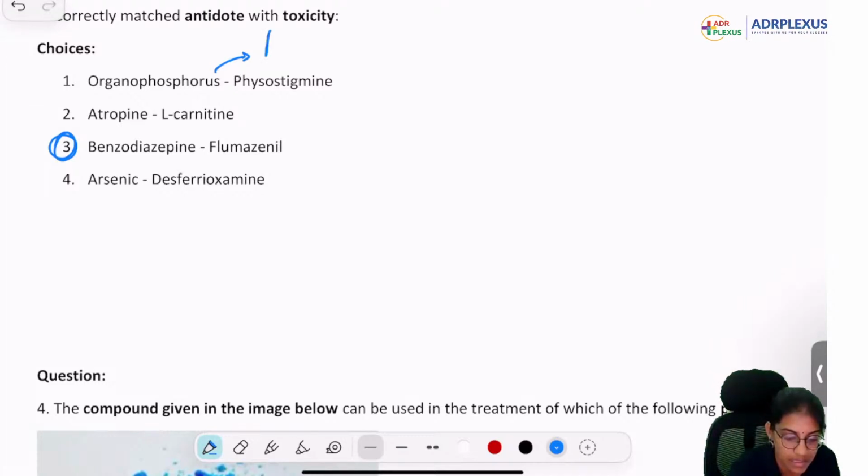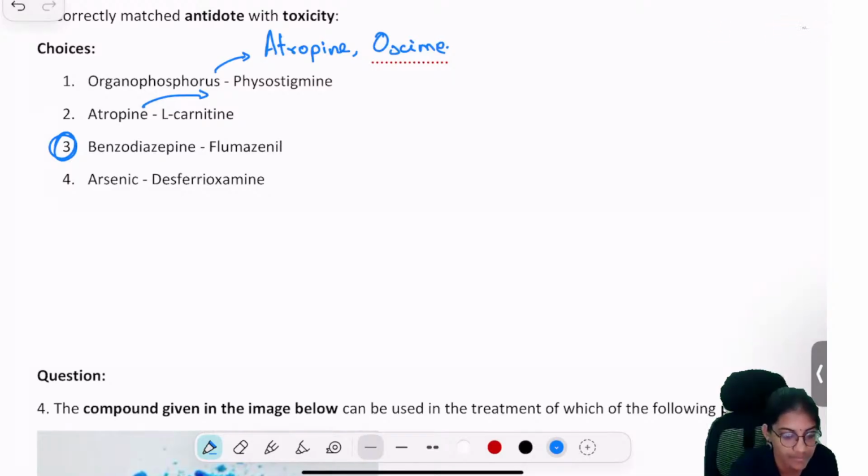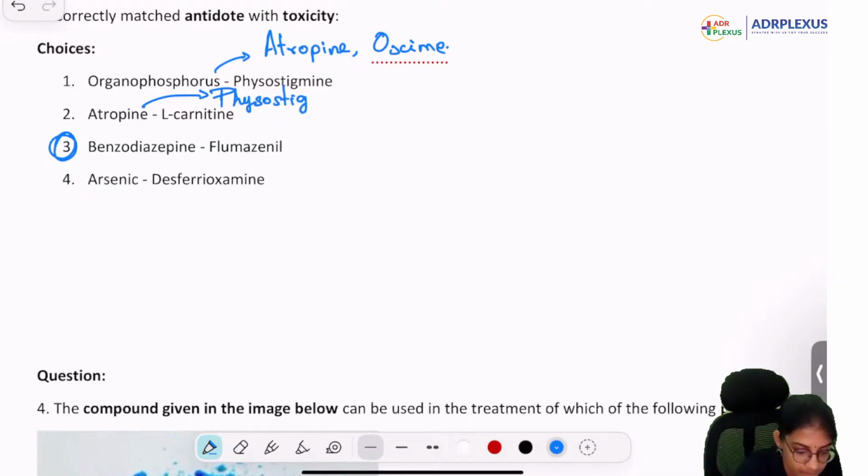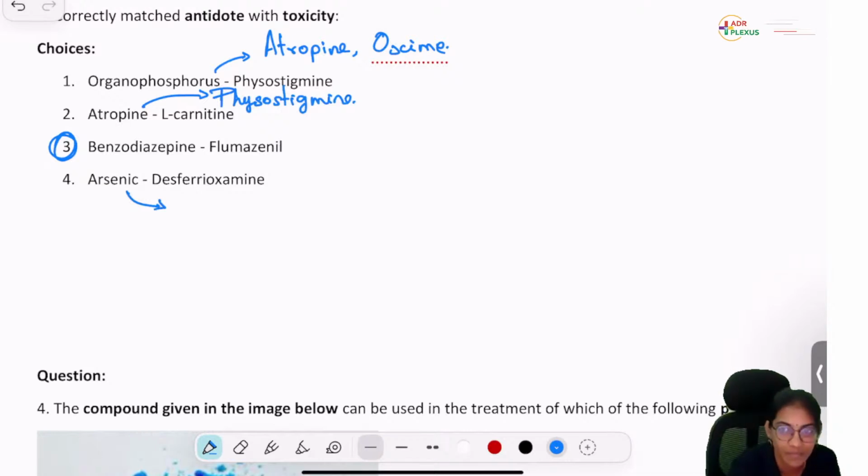The primary is atropine, and the second agent that you can use is oximes. Yes. Whereas for atropine, what will you use? Very good, doctor. You will use physostigmine.